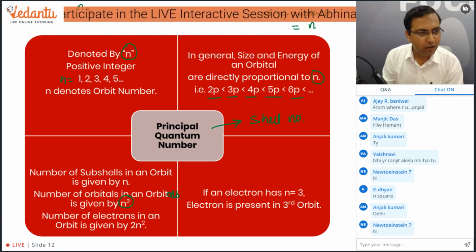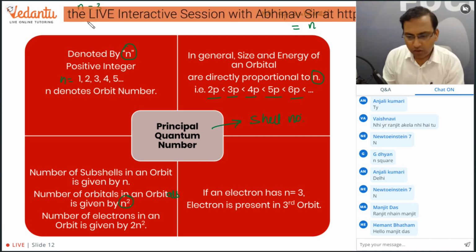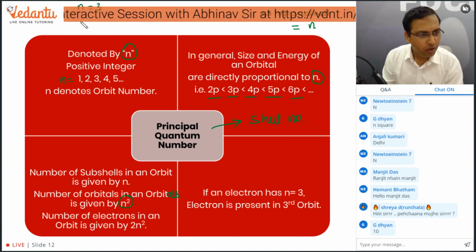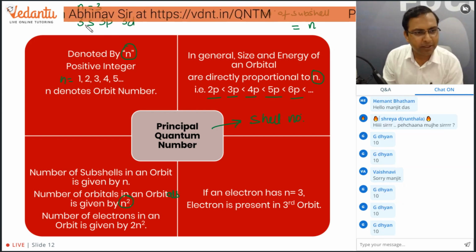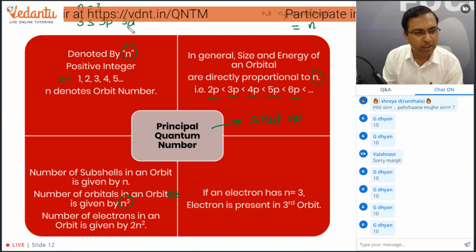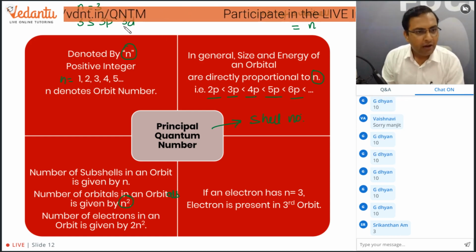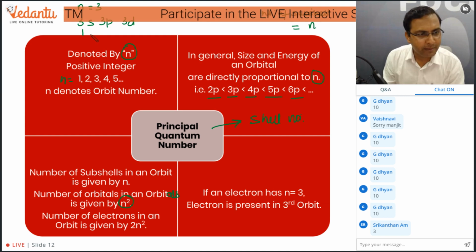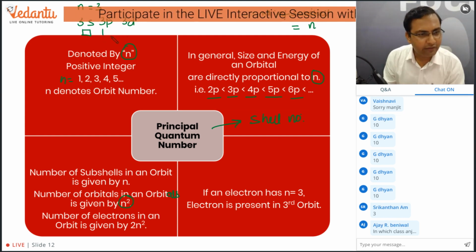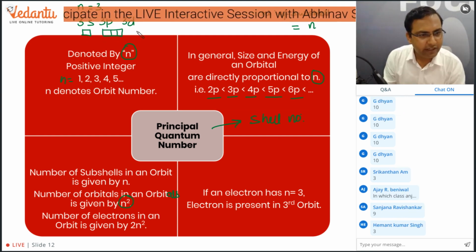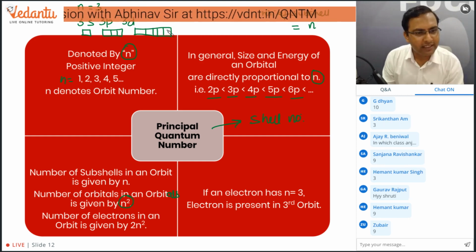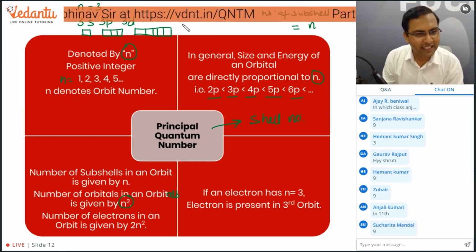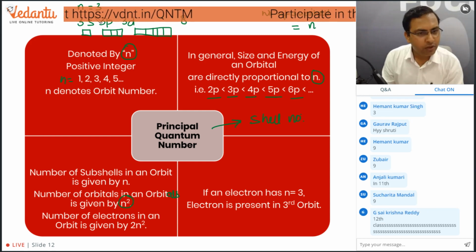Let me take the value of n as 3. We already know that we have 3s, 3p and 3d. So how many subshells? 1, 2, 3. So the number of subshells is 3. How many orbitals do we have? Here we have 1 orbital, here 3 orbitals, and here 5 orbitals. So the number of orbitals is 5 plus 3 plus 1, that is 8.